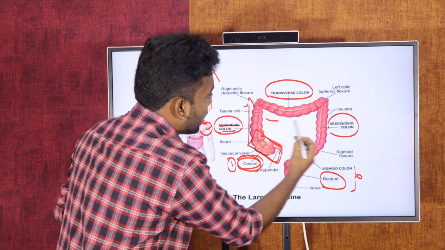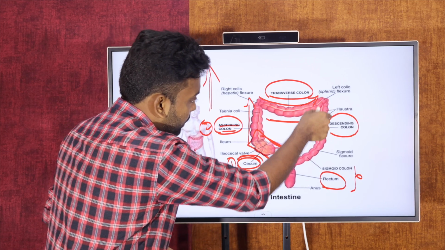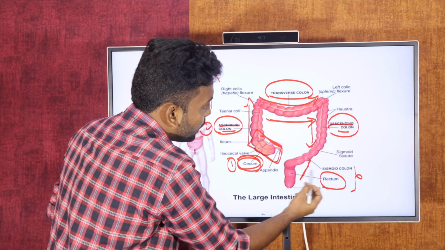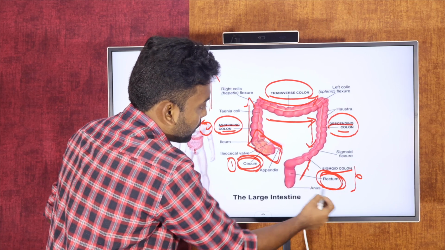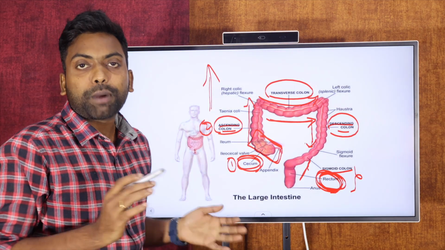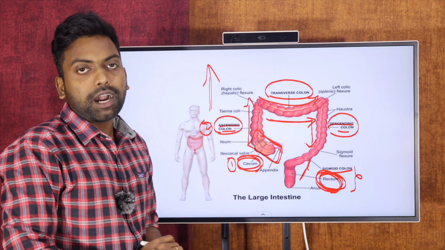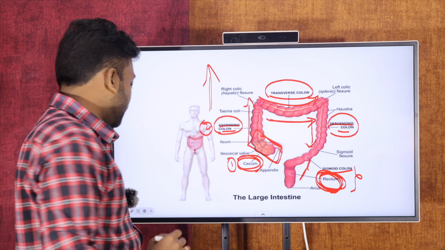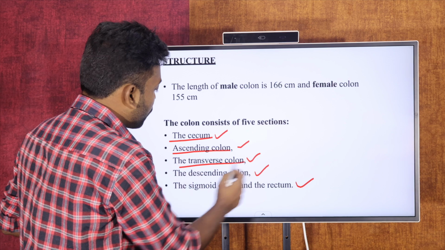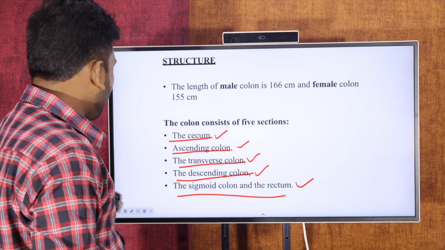Next it goes transverse, and that is called the transverse colon. Then it comes down, and that is called the descending colon. The last parts are the sigmoid colon as well as the rectum. These are the very important parts of the large intestine. They may ask in competitive exams what the parts or divisions of the large intestine are. You can say: cecum, ascending colon, transverse colon, descending colon, and sigmoid colon and rectum.